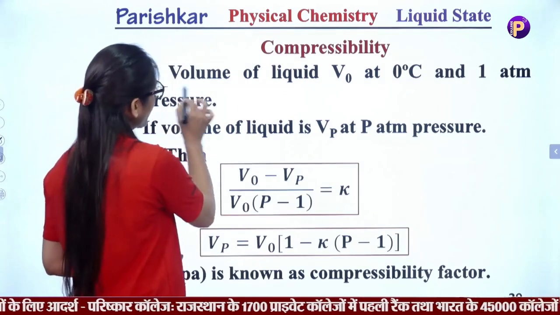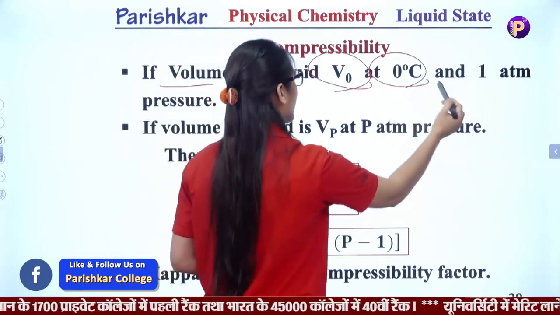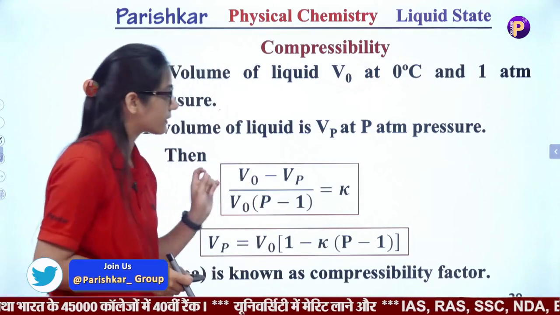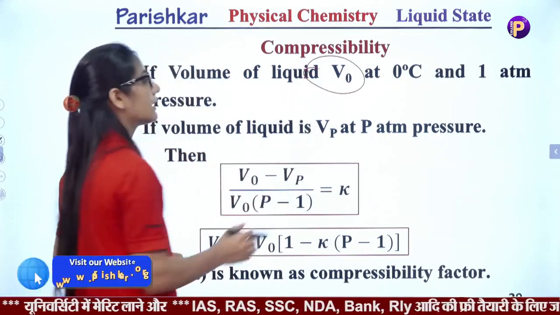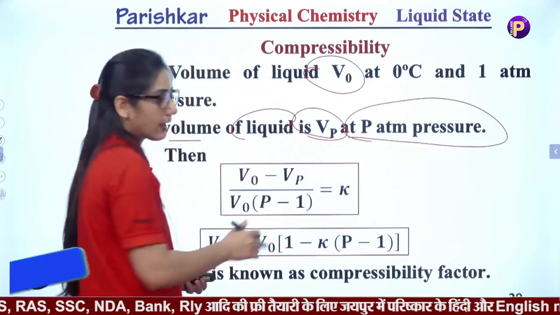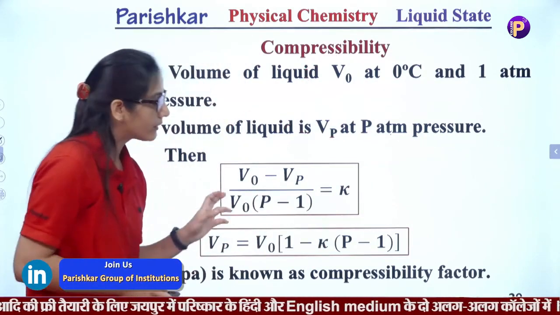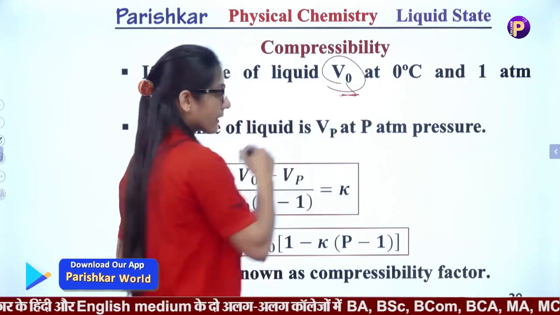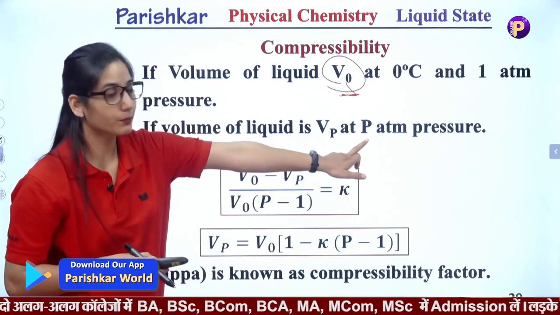If the volume of liquid is V0 at 0 degrees Celsius and 1 atm pressure, taking normal temperature and pressure, and the volume of liquid is Vp at P atmospheric pressure, then what is the definition of compressibility?